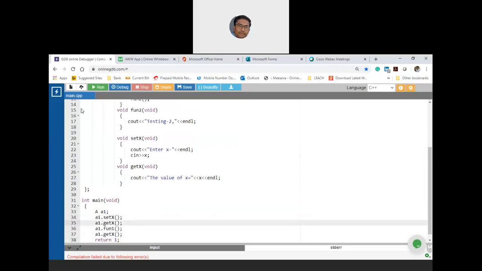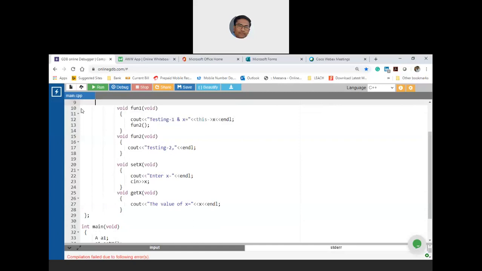Now in line 36, you are calling a1.fun1, so you will get the value again as 2. And again, you are calling fun2. Notice that fun2 will now become a member function only.